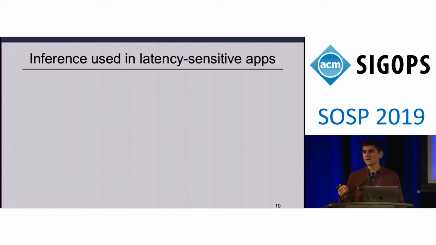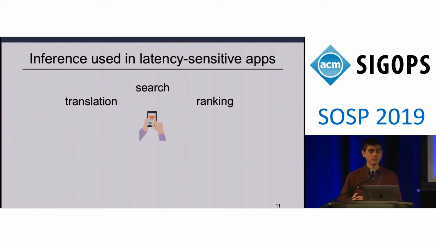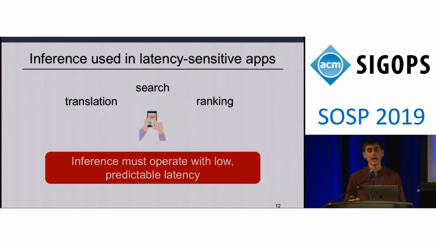Now, the reason that I said that we care about tail latency for machine learning inference is because inference is used to back many user-facing and latency-sensitive applications. For example, today inference is used to back translation, search, and ranking, among other applications. It's therefore important that inference be able to operate with low and predictable latencies. For example, a recent presentation from Microsoft indicated that many inference workloads have latency targets of less than 10 milliseconds.